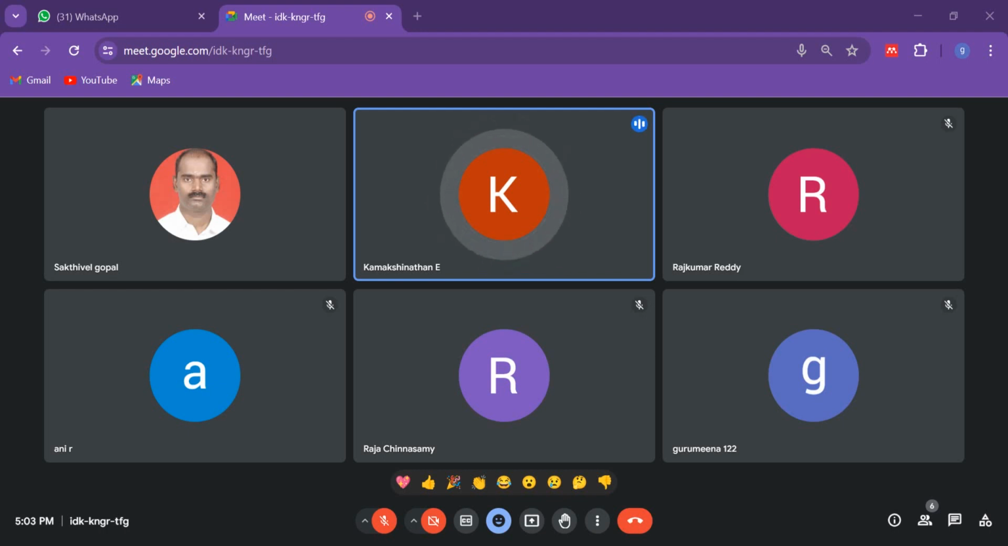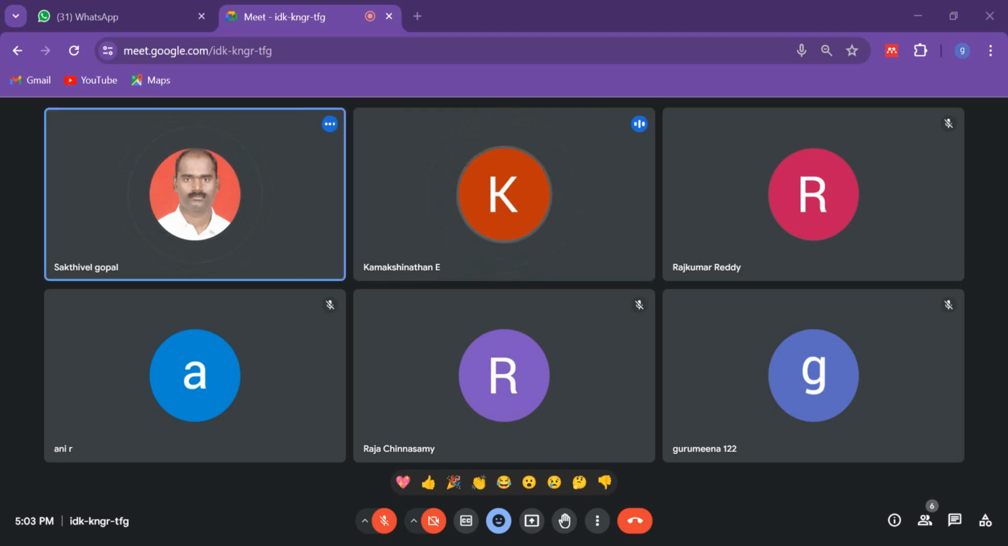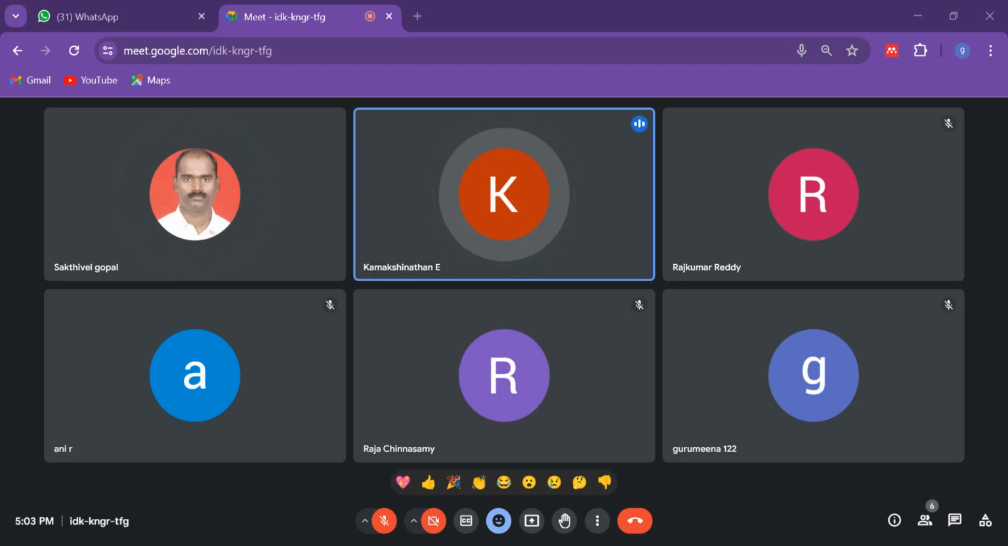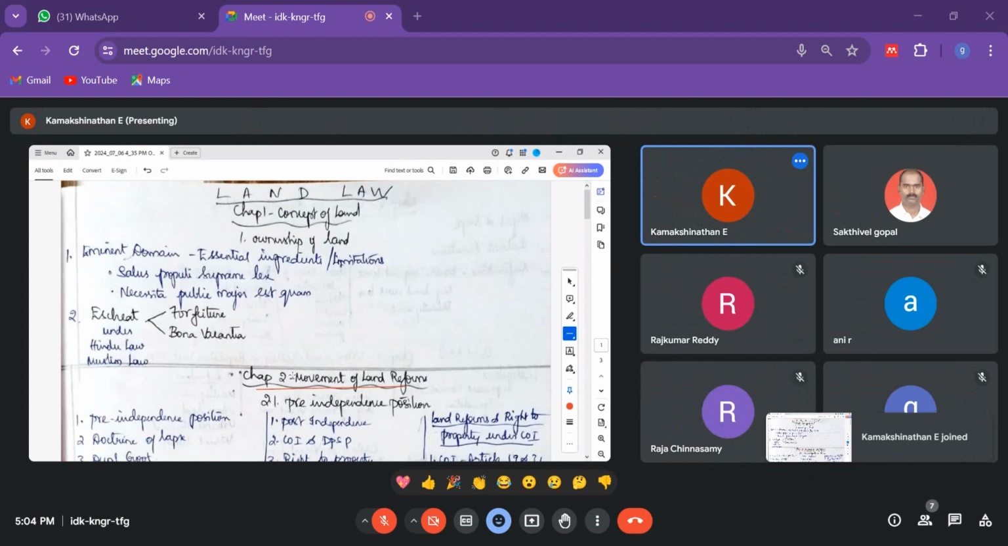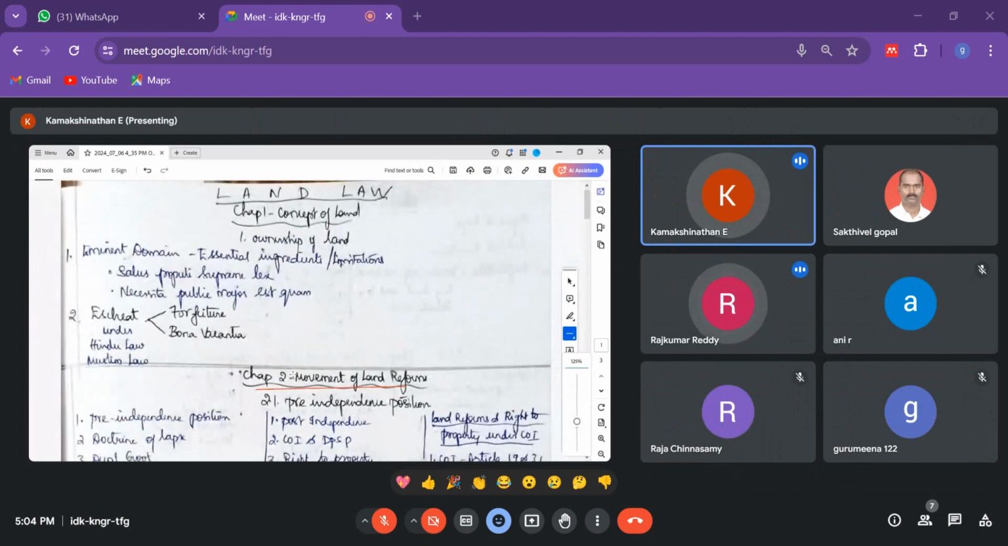Okay. So, let me share my screen. I have taken notes. This time, what we will do is, I will go through the notes itself, so that everyone will have an idea of what we are going through. Let me know if you are able to see the screen. Yes, we can see the screen. Okay.